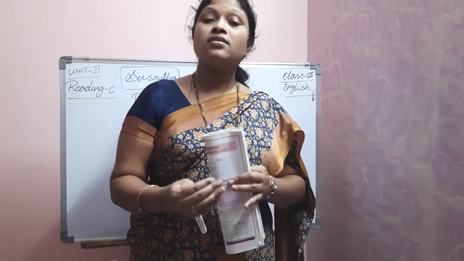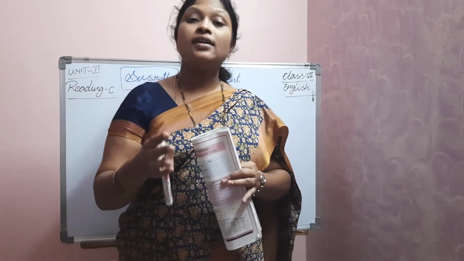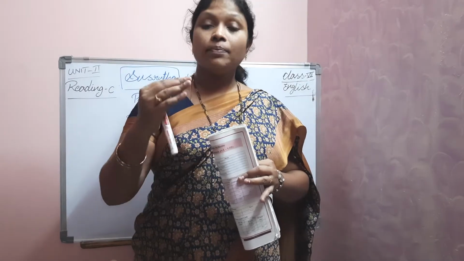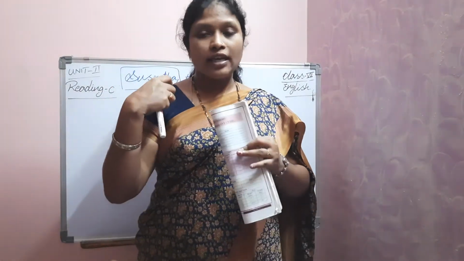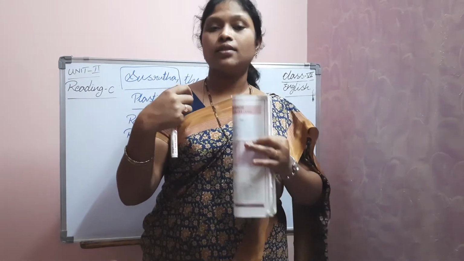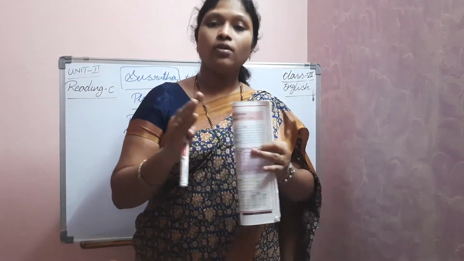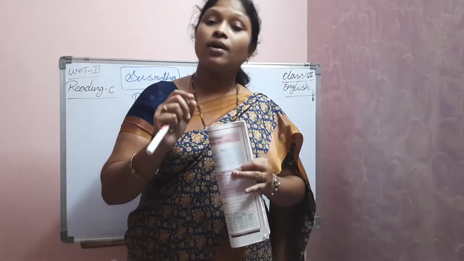Numb means becoming senseless. Okay, why did his senses become numb? Because Susrutha, before doing that, had already offered him a mug of wine. Because of that wine, the patient's senses were numb. So he was not able to feel that much pain. He was able to feel it, but it was not giving much pain. Because of the wine, all of his senses became numb. So he was just feeling that, but it was not paining that much anyway.